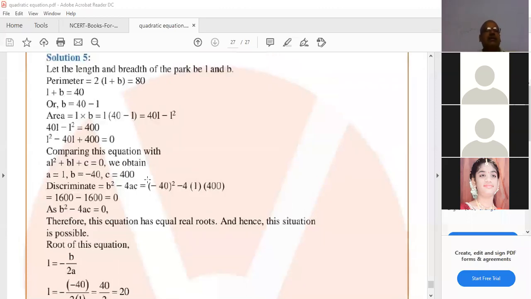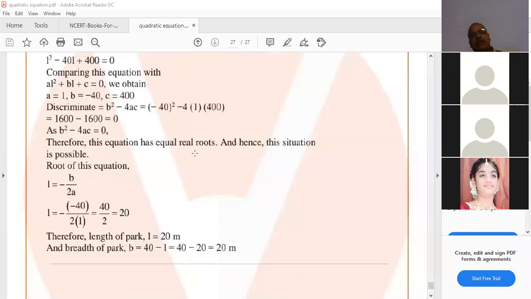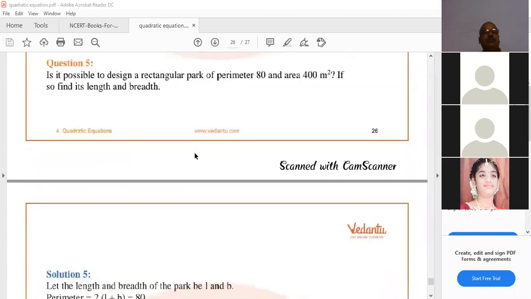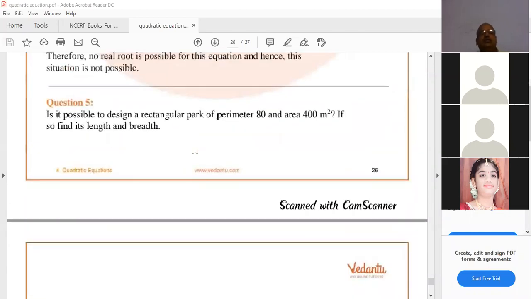We can find it by factors. 400 factors means 20 into 20. L square minus 20L minus 20L plus 400 equal to 0. L equal 20, B equal 20, amma. It is a square park. L 20, B 20. Understand? Understand, amma, this sum? Yes, sir. Okay. So here it is possible.